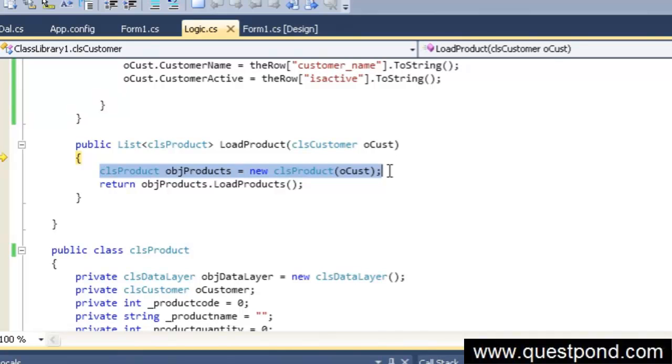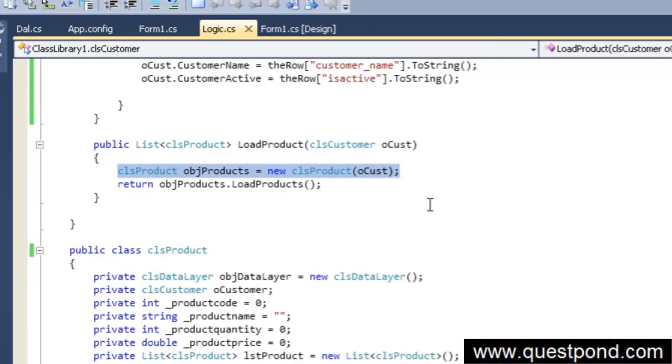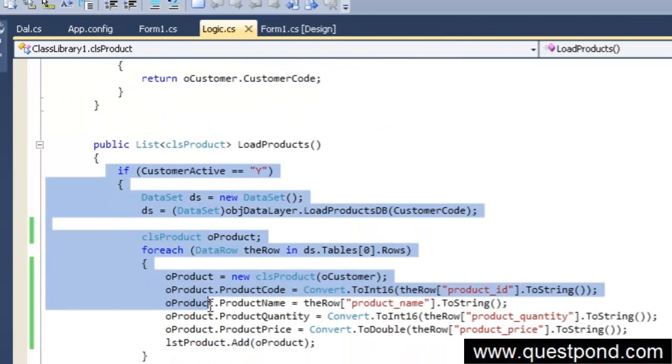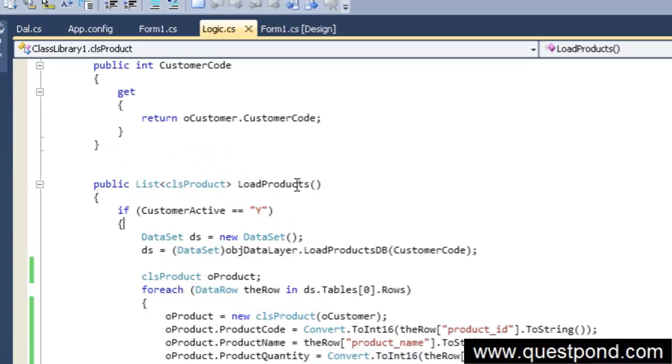So what you are saying is that if the properties of two classes are dependent on each other, for example here, the active flag decides whether the product should be loaded or not, and in the same way the customer is using the products to load, then when these are completely intermingled, the composition relationship stands true. Yes. When both entities are interdependent on each other, it is a composition. When both are isolated, it means aggregation.